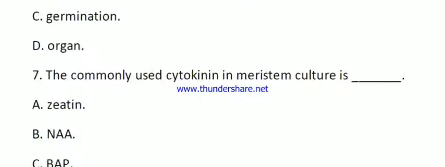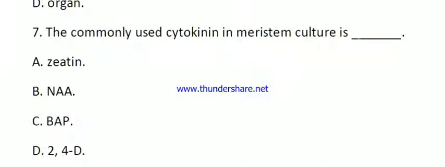Then question number 7. The commonly used cytokinin in meristem culture is, the options are GA3, NAA, BAP and 2,4-D. Here the right answer is BAP. BAP means 6-benzylaminopurine.